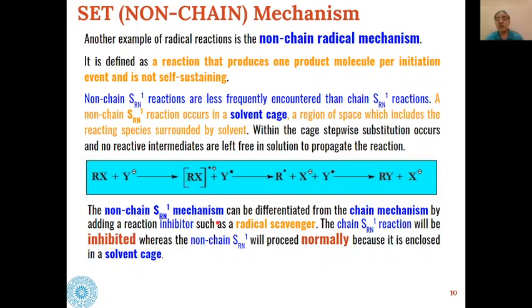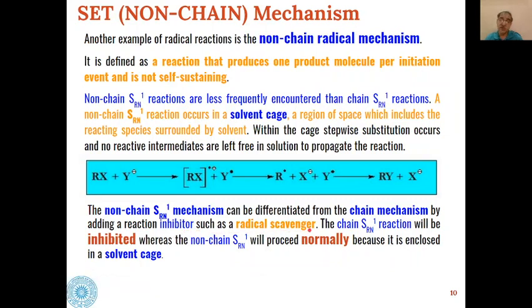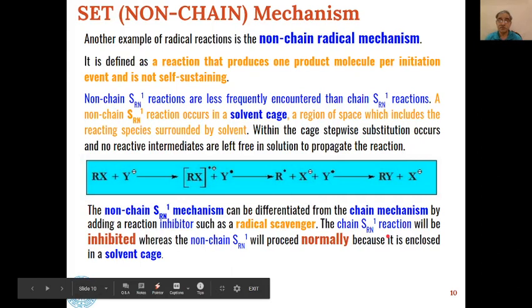And this non-chain mechanism can be differentiated from chain mechanism by adding reaction inhibitors such as radical scavenger, which we have used in the proof for establishing the mechanism of the reaction. And chain reaction will be inhibited, whereas the non-chain reaction will proceed normally, because this is involved in a solvent cage. So this is how we can differentiate between non-chain reaction and chain mechanism.